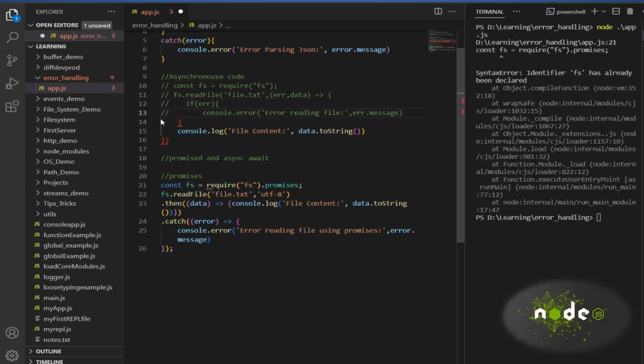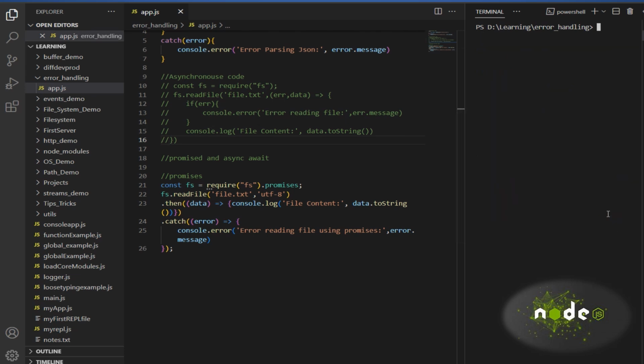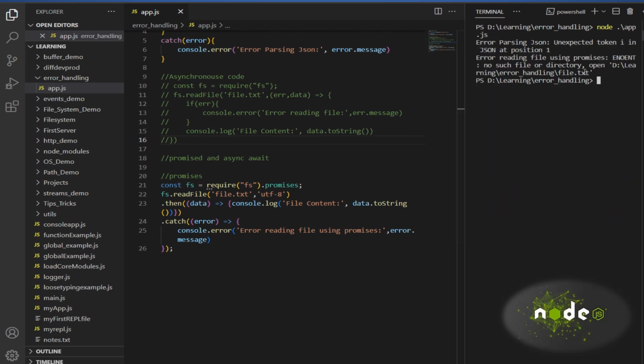Let me do this quickly. So let me run this again. You can see, using promises, no such file or directory. This is how the promises work.